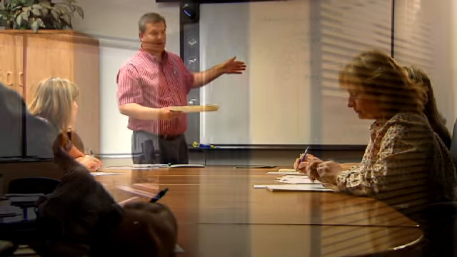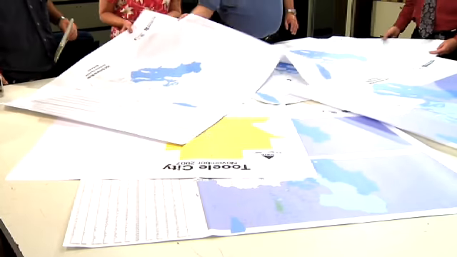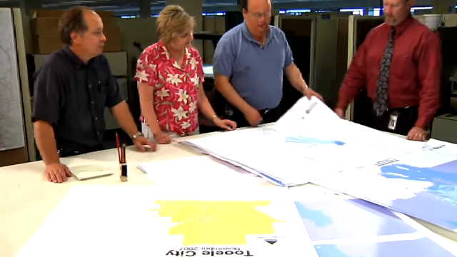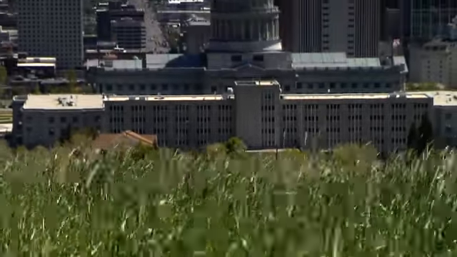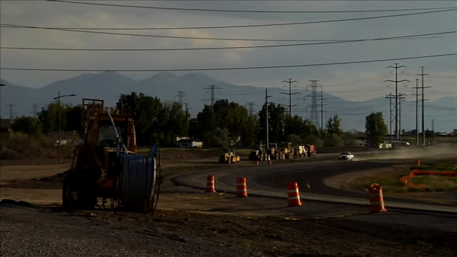This makes it all the more important for engineers and planners to take emissions factors into account today in order to prevent problems tomorrow. As measures become more strict, the possibility of a conformity lapse becomes greater. If that happens, we will need to reduce the mix or timing of project construction and also work very closely with the Division of Air Quality to ensure the emission budgets in the SIP are attainable and the flow of transportation funding continues. Continued diligence to today's standards will keep us from the danger of not conforming.